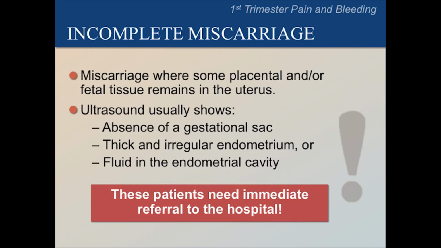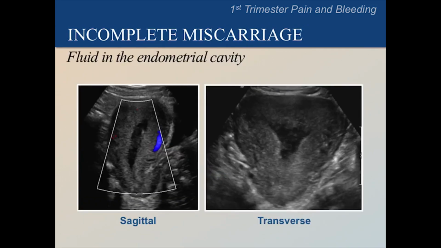We cannot tell from our images if there is infection in the uterus or not, so don't delay with a hospital referral. These images of an incomplete miscarriage show fluid centrally in the endometrial cavity. Notice that the fluid is complex, which means that it contains some echoes. The fluid is probably blood. The blue area is a prominent vein in a blood vessel scan. This is a topic we will not cover in this course.